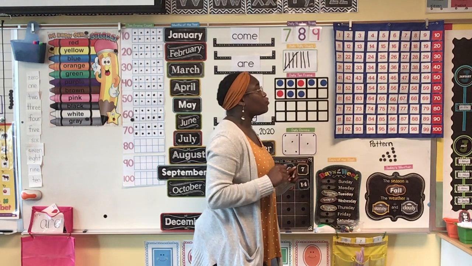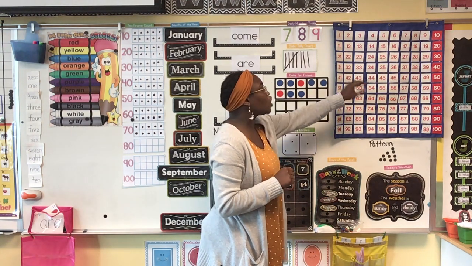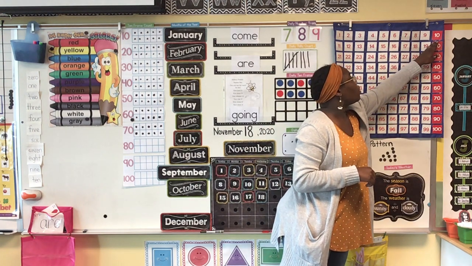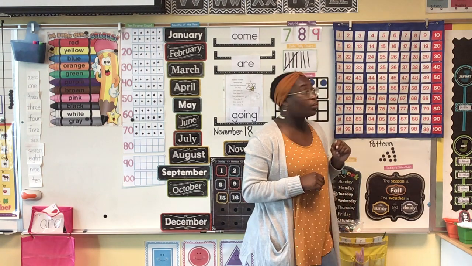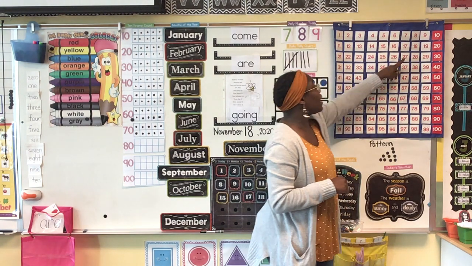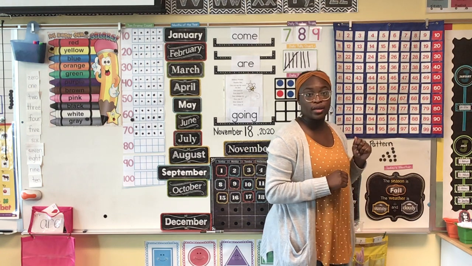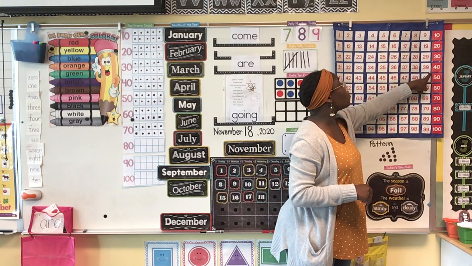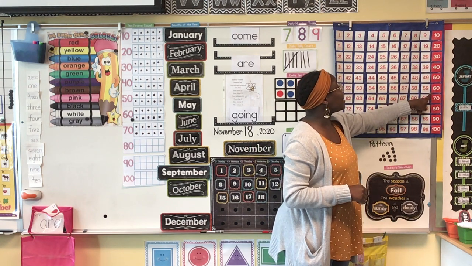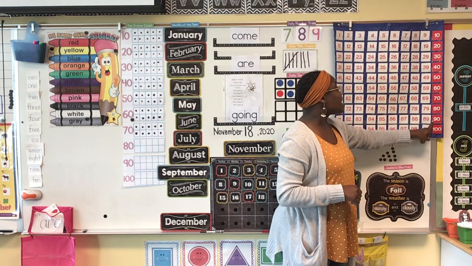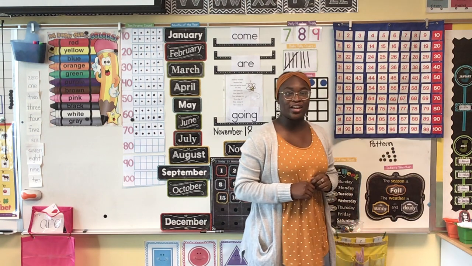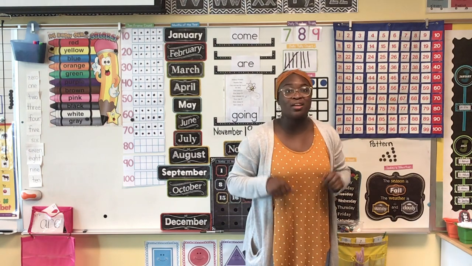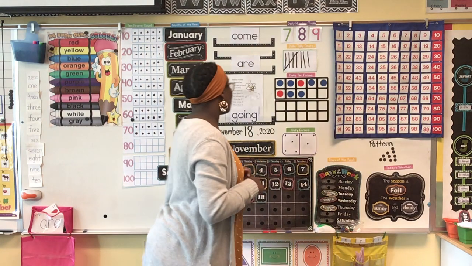Now, let's quickly, before we move on, count by tens. We're going to use our chart here. And remember yesterday, I talked about how each of our numbers, when we're counting by 10, they end in a 0. Okay? Let's go ahead and start at 10 and count all the way to 100. Here we go. 10, 20, 30, 40, 50, 60, 70, 80, 90, and 100. Great job, friends. Keep practicing counting by tens all the way to 100, and you'll get it in no time. I just know it.